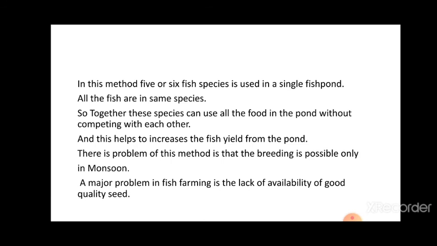So together these species can use all the food in the pond without competing with each other. For example, catla are surface feeders, rohu feed in the middle zone of the pond, mrigal and the common carp are bottom feeders, and grass carp feed on the weeds. So these species can use all the food in the pond without competing with each other, and this helps to improve the fish yield from the pond. There is a problem in this method that breeding is possible only in the monsoon. A major problem in fish farming is the lack of availability of good quality seeds.